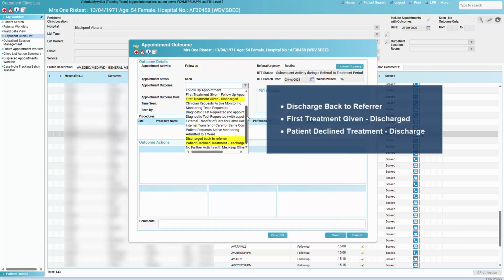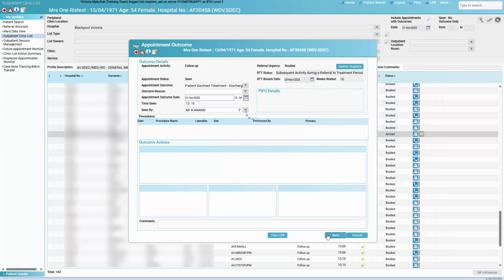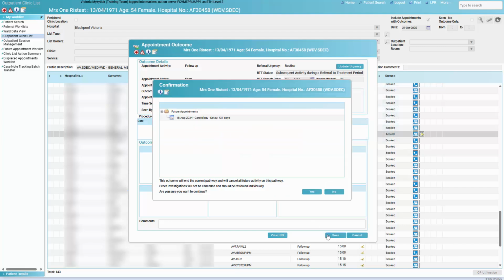When selecting Discharge Back to Referrer, First Treatment Given, Discharged, or Patient Declined Treatment, Discharge, a pop-up message will display explaining this outcome will end the current pathway and display the activity that will be cancelled. It is important that this is reviewed and that it is correct to cancel this activity before deciding to discharge the patient. If the activity should not be cancelled, click No and select a different outcome. To continue, click Yes.